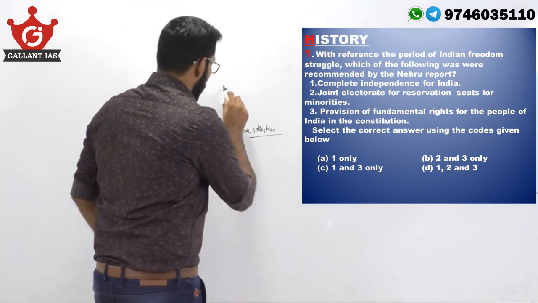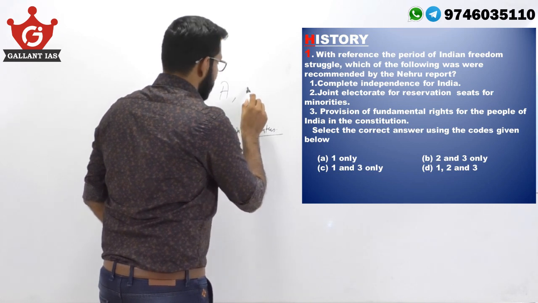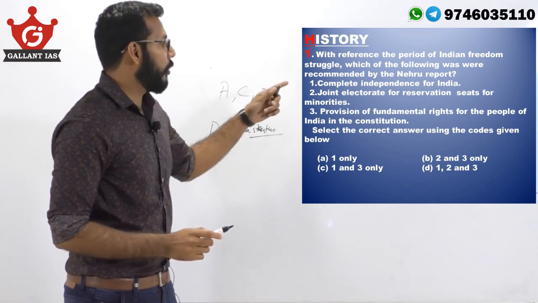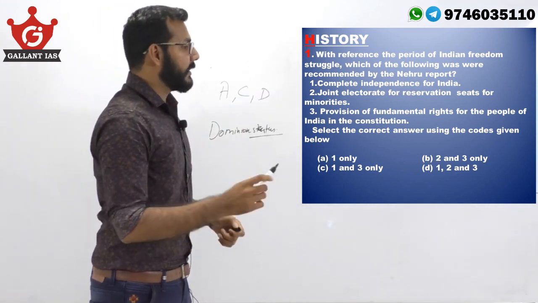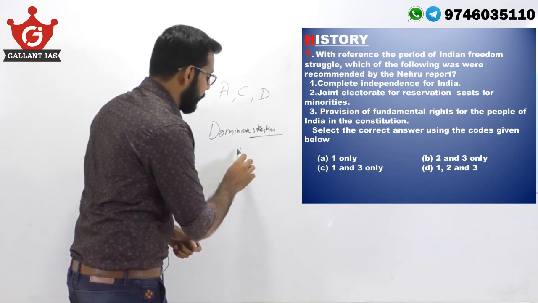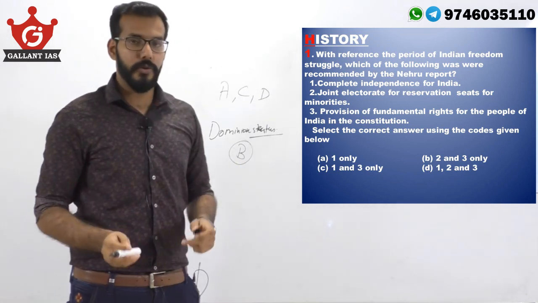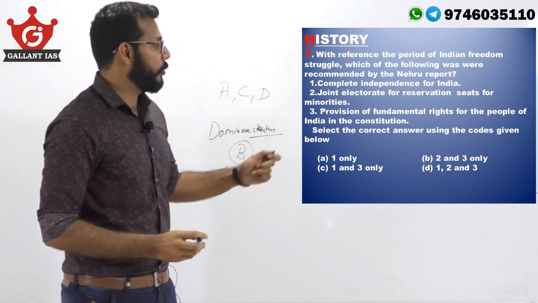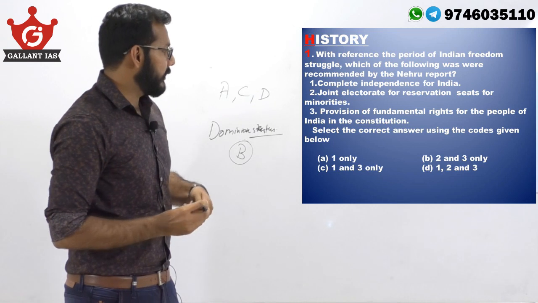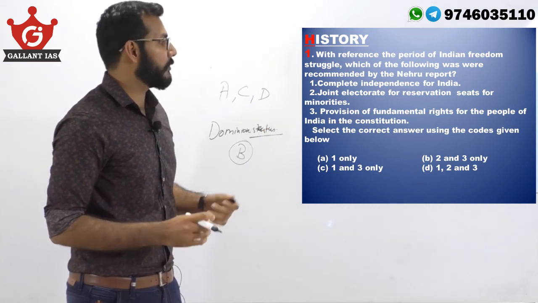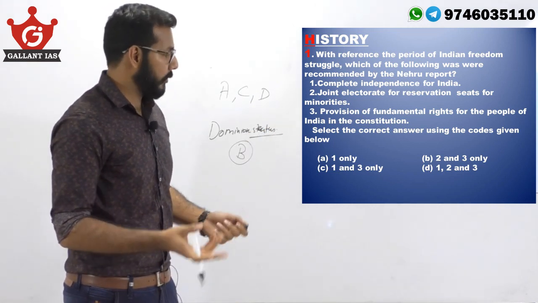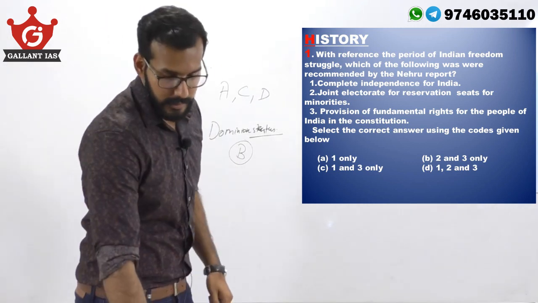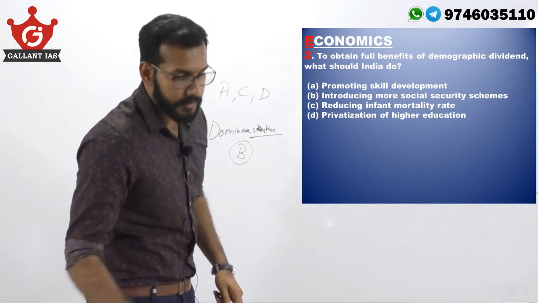So we can eliminate options A, C and D, because all of those options have statement 1 as correct. That leaves us with only one choice, that is B. So even if you don't know the rest of the answer, you can correctly conclude that option B, that is 2 and 3, is the right answer. And it is right. Joint electorate for reservation of seats and fundamental rights for the people of India was a part of Nehru report. Let's move on to the next question, which is from economics.